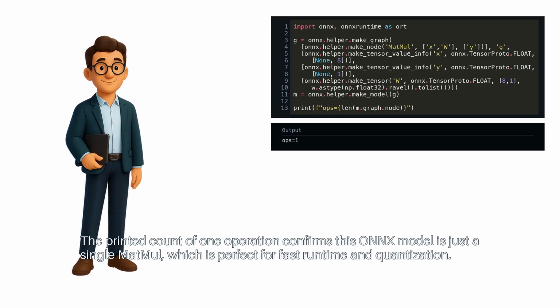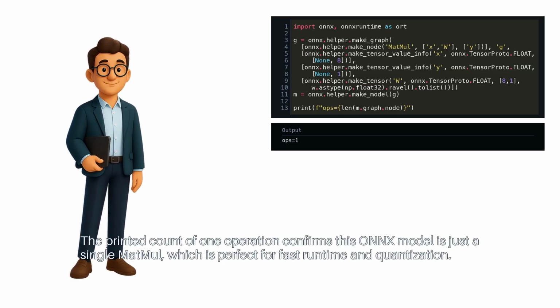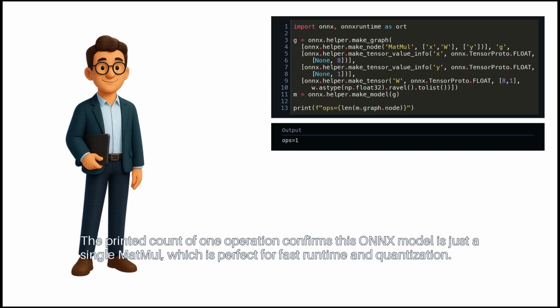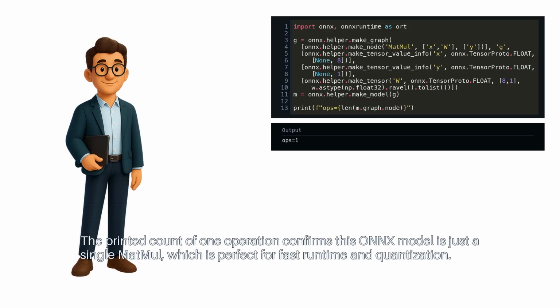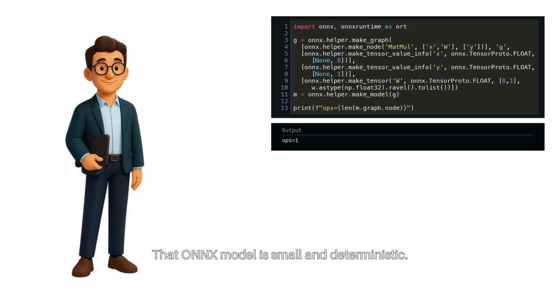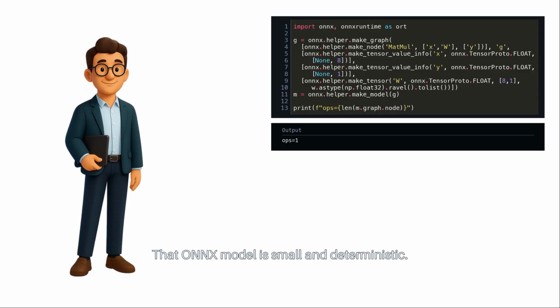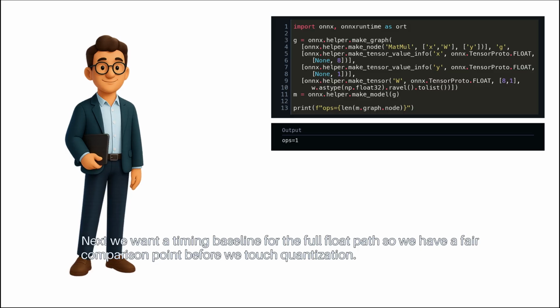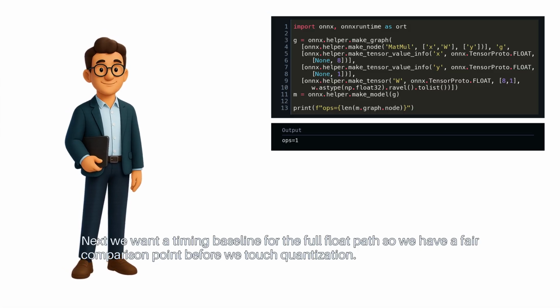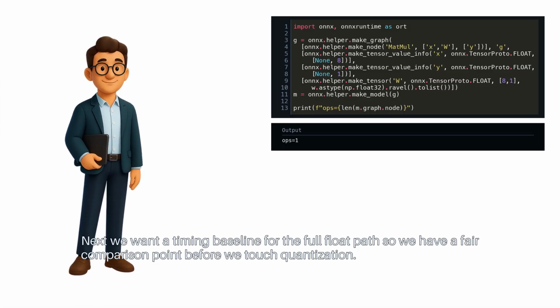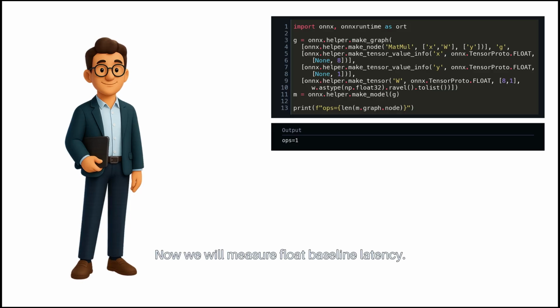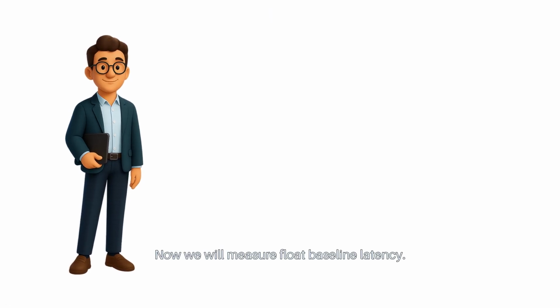The printed count of 1 operation confirms this ONNX model is just a single MatMul, which is perfect for fast runtime and quantization. That ONNX model is small and deterministic. Next, we want a timing baseline for the full float path, so we have a fair comparison point before we touch quantization. Now we will measure float baseline latency.